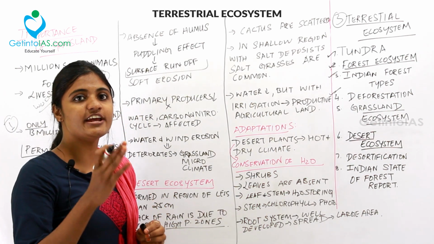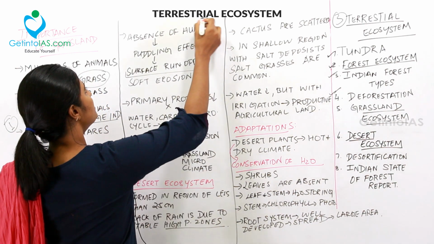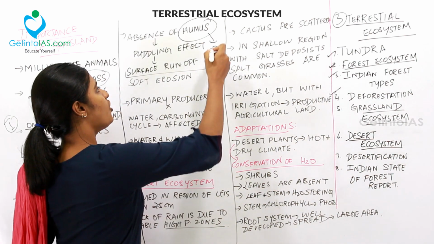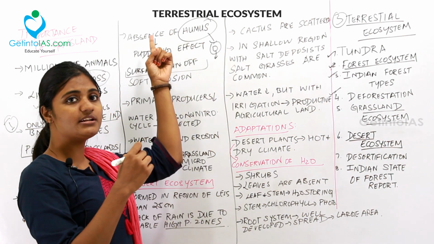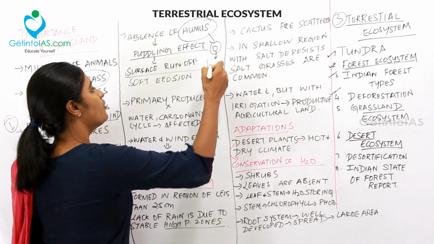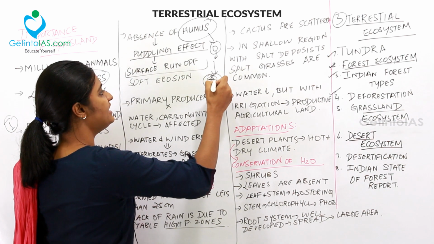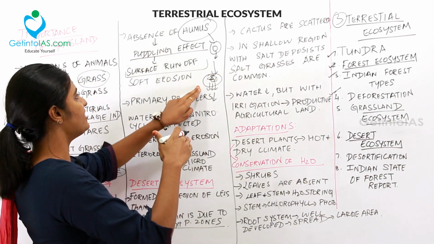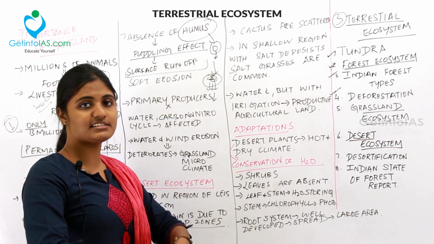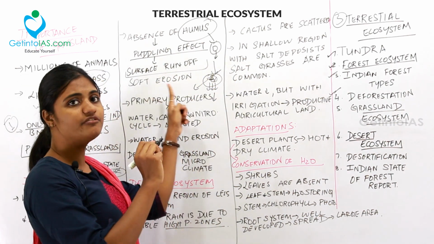And the next point related to grazing is that there will be an absence of humus. So humus is the organic substance. When a plant or animal dies, it adds organic substance to the soil. So there will be an absence of humus that will lead to the puddling effect. So the water won't enter inside the soil and hence that will lead to the puddling effect on top of the soil, and that will give rise to surface runoff. That is, the water won't penetrate inside the ground. Instead it will run off and hence this will lead to soil erosion.